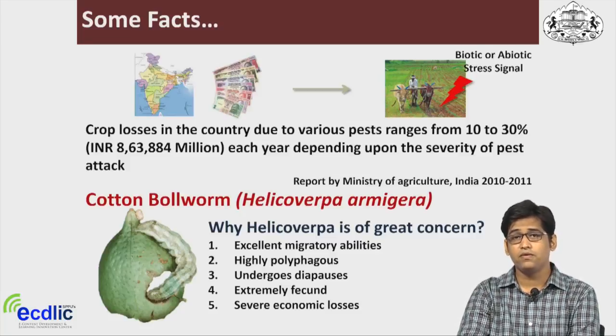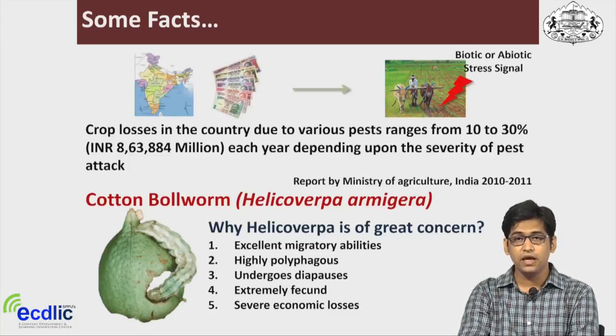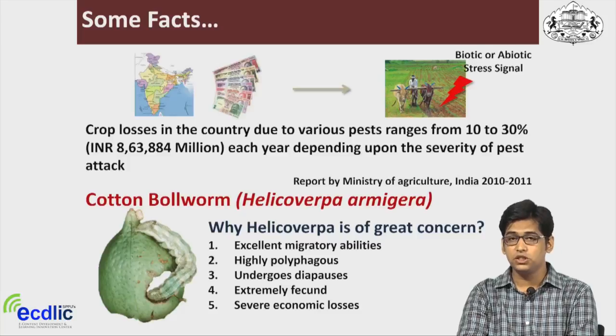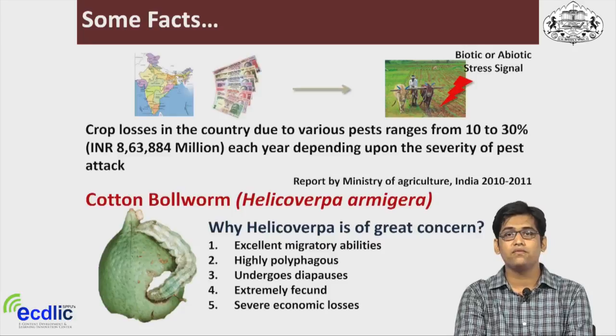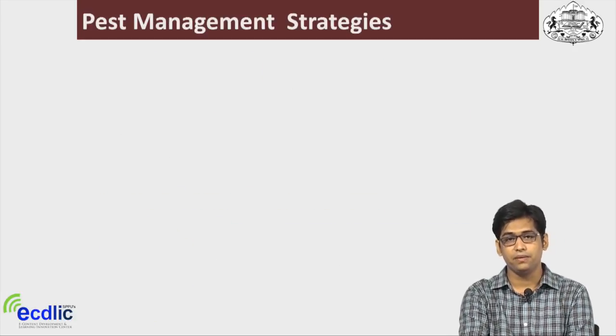They are highly polyphagous. They are highly fecund and can lay thousands of eggs in a single go. Due to these attributes, these insects are of very high economic importance, and different strategies have been developed to control them and to get good agricultural productivity.